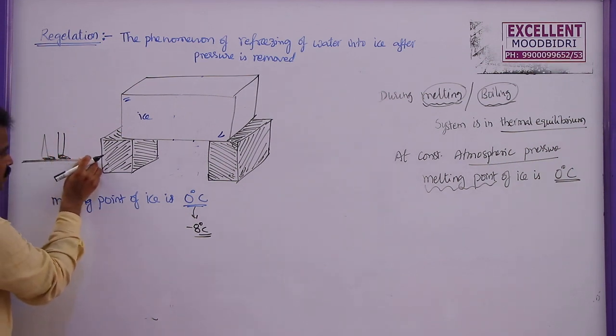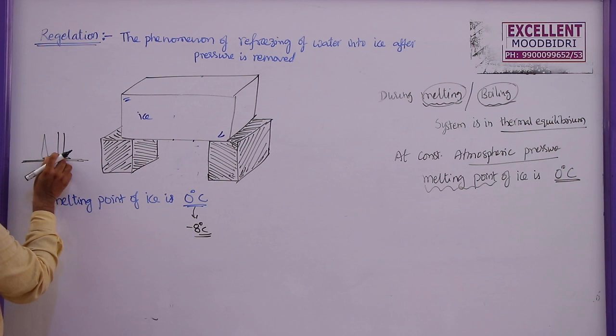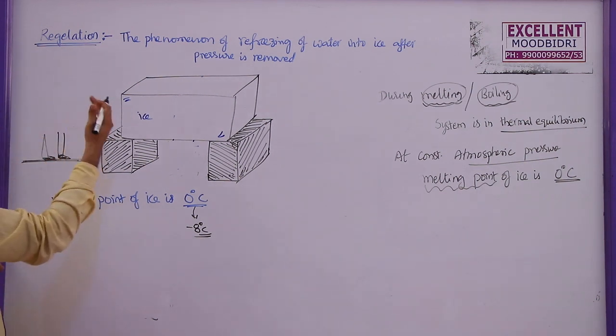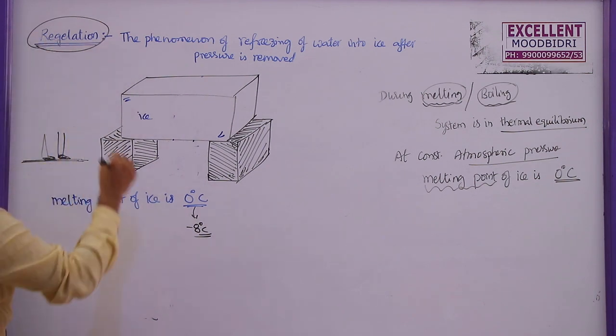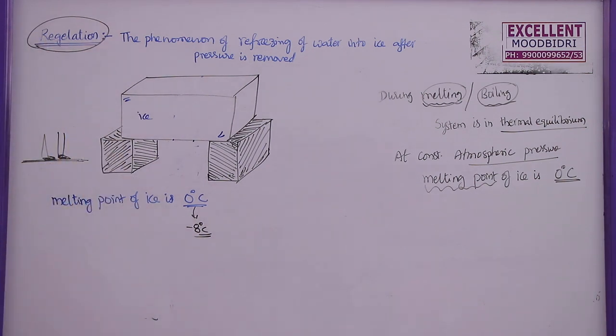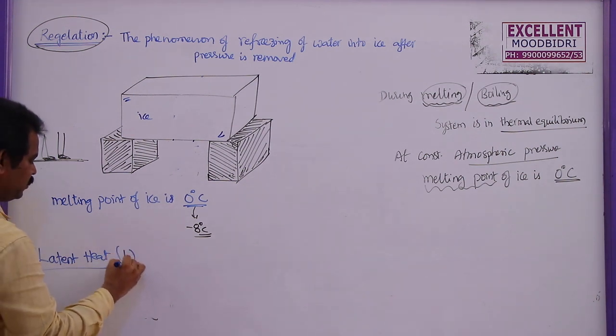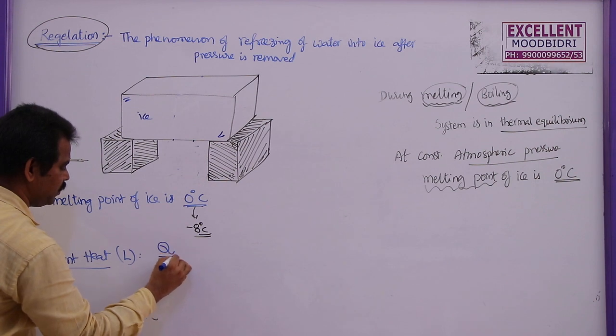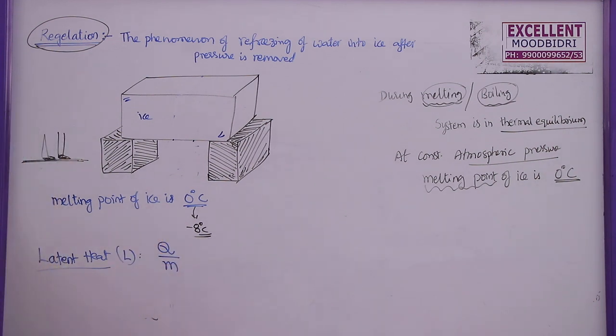He can move easily. But as soon as he moves from here to here, this ice water once again refreezes into ice. That is called the regelation process. The latent heat of ice, already the definition was given. Latent heat is explained as the quantity of heat required to convert a substance from one state to another state.